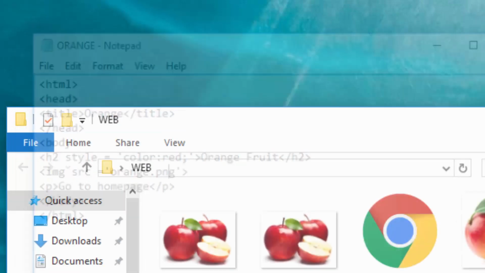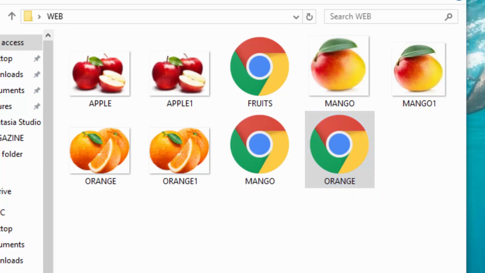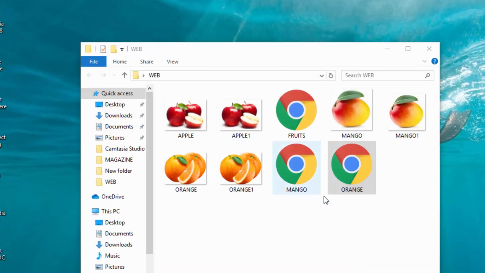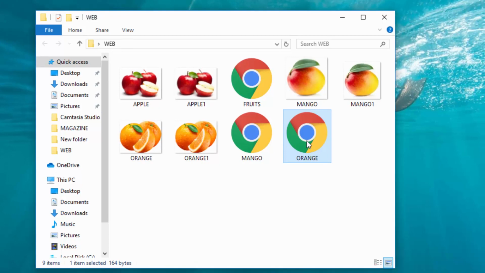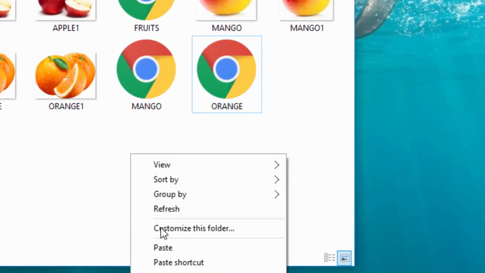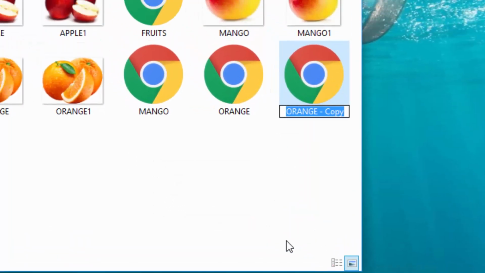So let me now double click this page for you to see how it looks like. After double clicking, you can see this is how the page looks like. I will close this and copy this orange page and paste it and rename this to Apple.